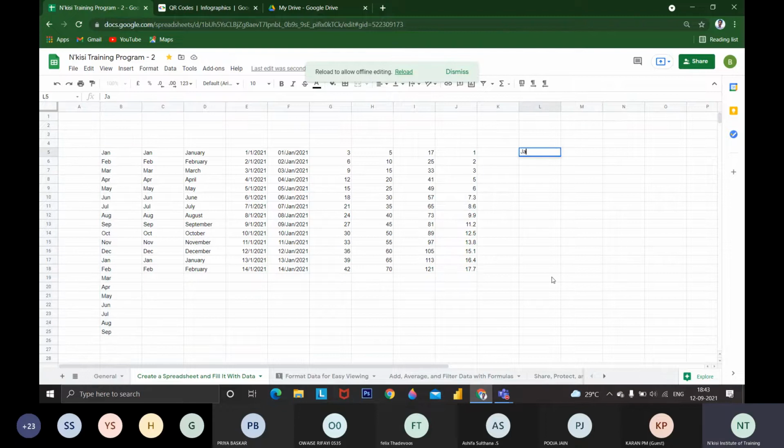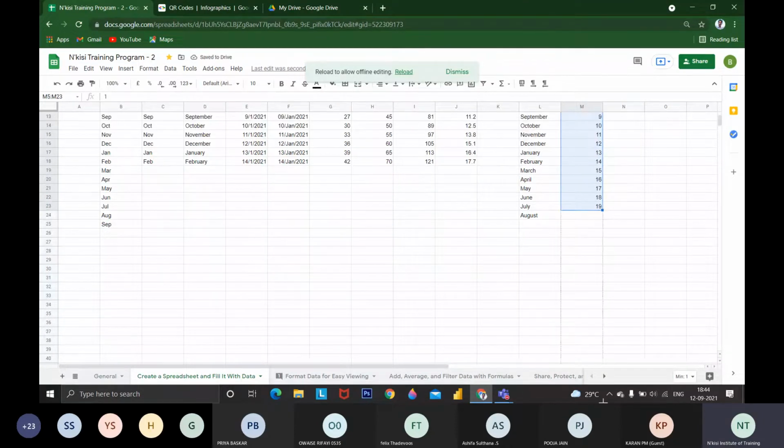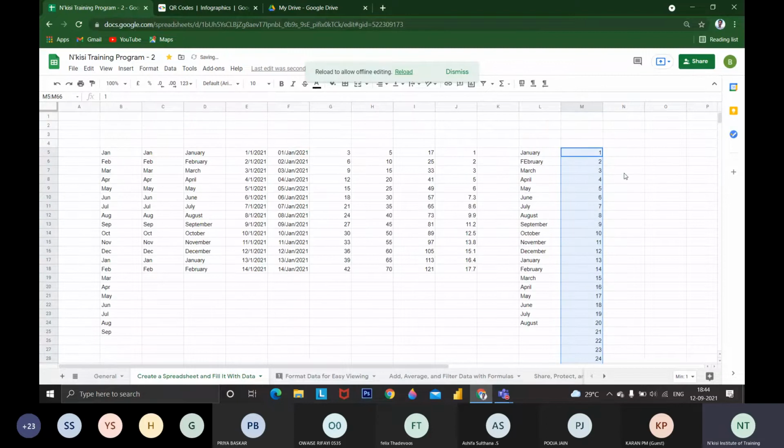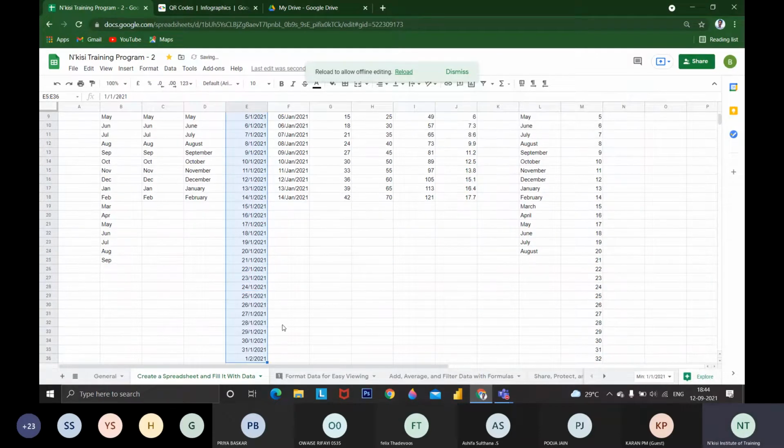If you want January in full form, you can drag it too, and you will get everything. You need not type everything sequentially. If you want 1, 2, 3 till all the numbers, you can just type the first two and drag it. You have to click the drag handle and drag. You don't need to type everything. If you have 700 plus data, you can just drag it. Similarly with dates, if you want the dates for a new year, or the entire 31 days of a month, you can just drag it.